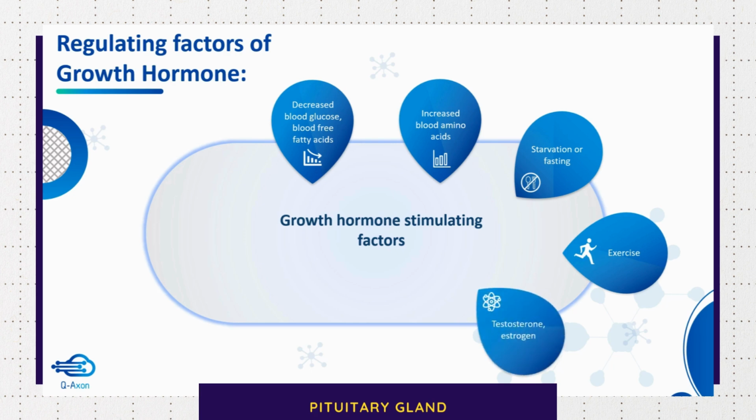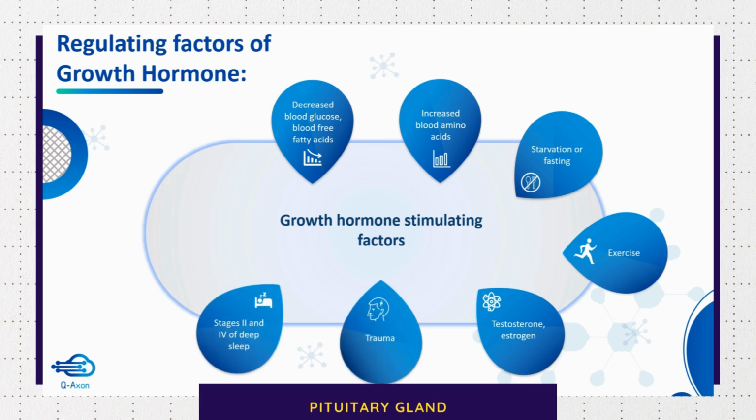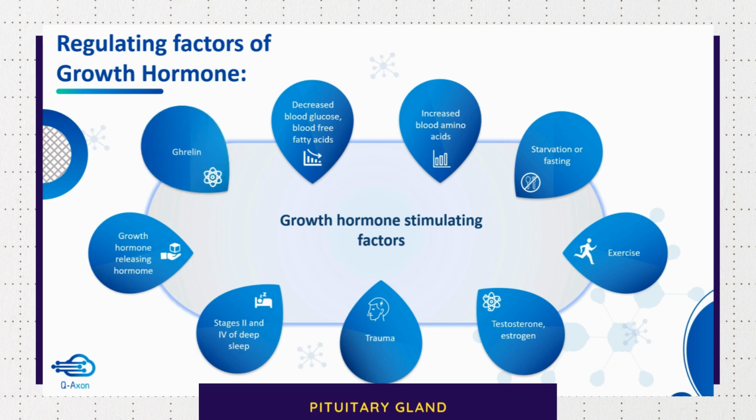Other hormones like testosterone and estrogen have stimulating effects. Trauma and stages 2 and 4 of deep sleep. And of course the growth hormone releasing hormone from the hypothalamus. So apart from this, another hormone called ghrelin also has a stimulatory effect on growth hormone secretion. So ghrelin is secreted by the hypothalamus as well as the stomach.